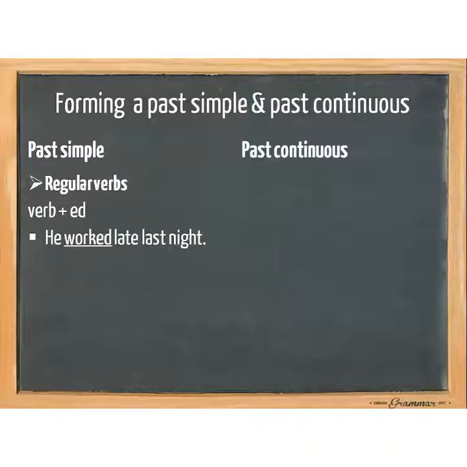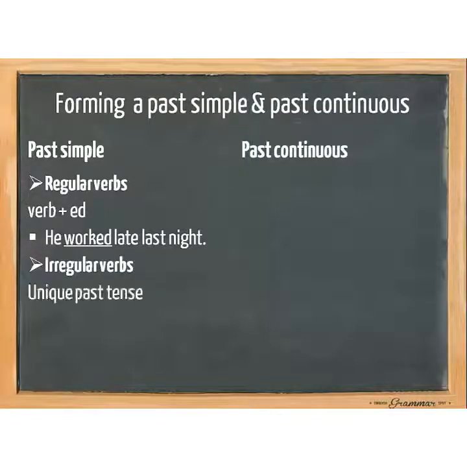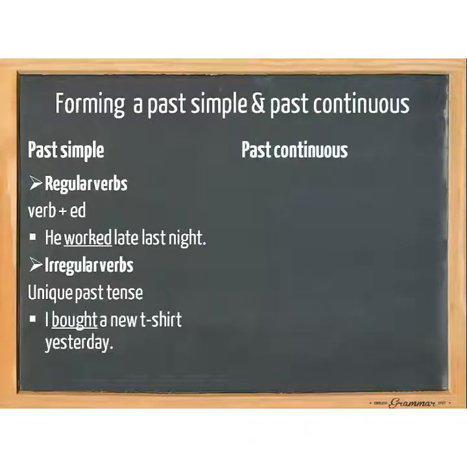For example, he worked late last night. The irregular verbs have their own unique past tense, so you need to study those carefully. I bought a new t-shirt yesterday. The infinitive form of the verb bought is to buy.